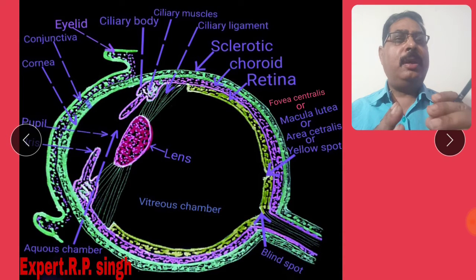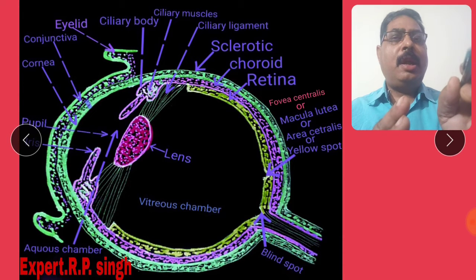Please see this slide, which is the anatomy of the pupil. The pupil is present between the iris. The iris acts as the shutter of a camera. Radial muscles and circular muscles I shall define in the next slide.